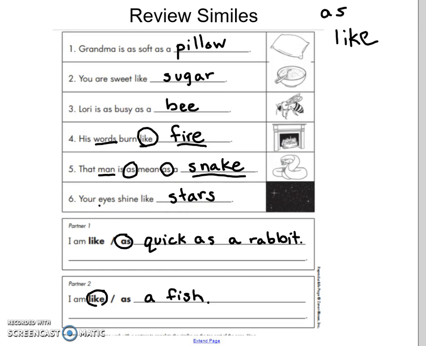So we compared eyes to stars because they both shine. And we used the word like. On the bottom, you wrote 2 similes about yourself. On this page, the first simile is, I am as quick as a rabbit. And the second simile is, I am like a fish.